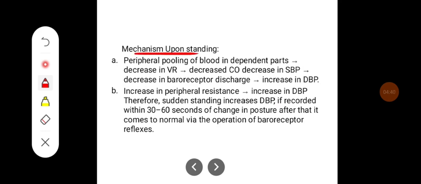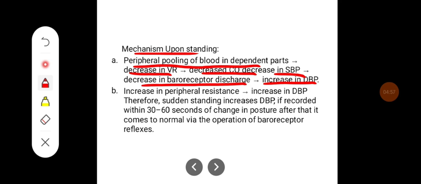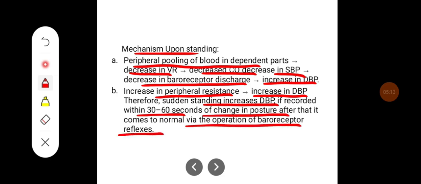Upon standing, there will be peripheral pooling of the blood in the dependent parts that decreases venous return, decreases cardiac output, decreases systolic blood pressure, and later the decrease in the baroreceptor discharge increases the diastolic blood pressure. It also increases peripheral resistance, that increases the diastolic blood pressure. Therefore, sudden standing increases the diastolic blood pressure if recorded within 30 to 60 seconds of change in the posture. After that, it comes to normal via operation of baroreceptor reflexes.